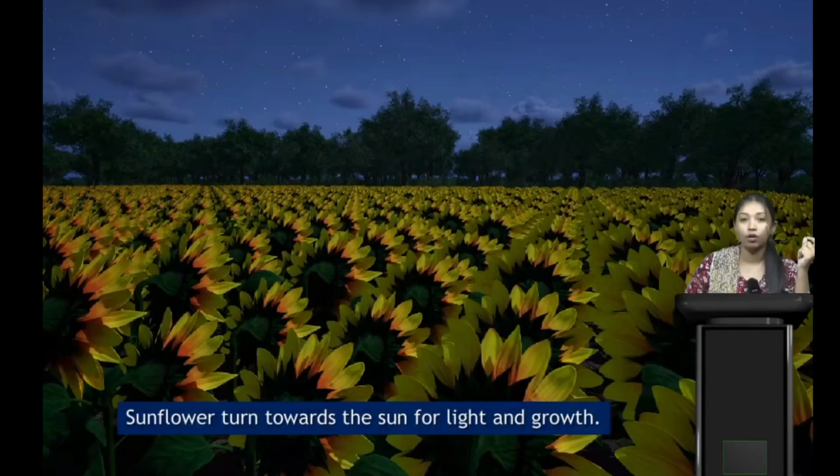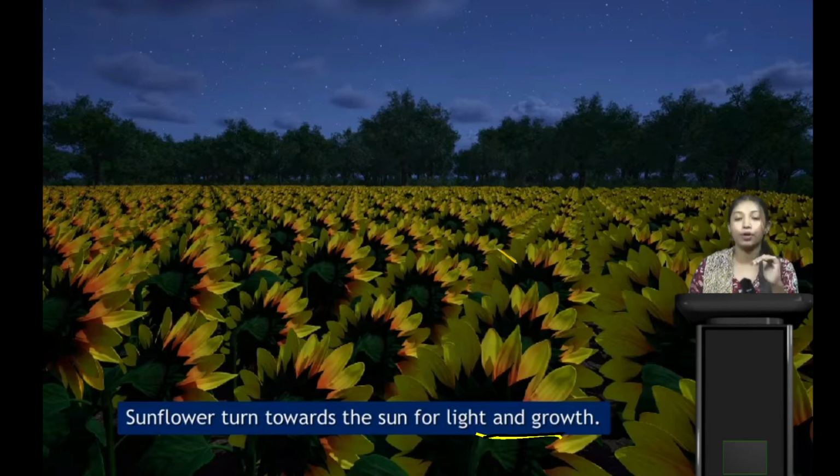So from all of this, what can we conclude? We can say that a sunflower turns towards the sun for light and growth, because a sunflower needs sunlight.